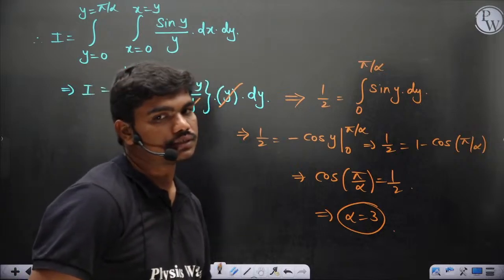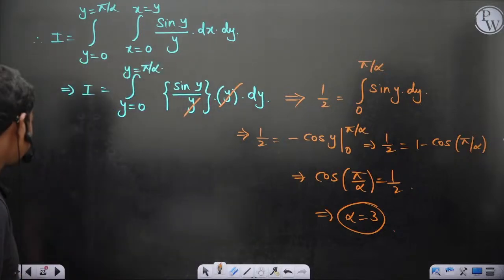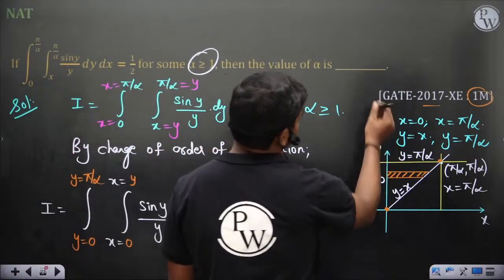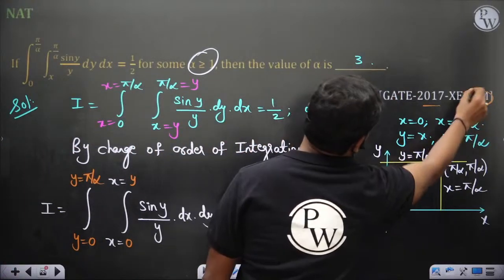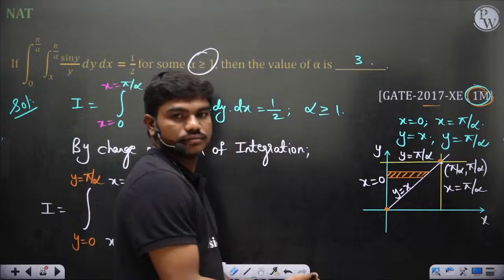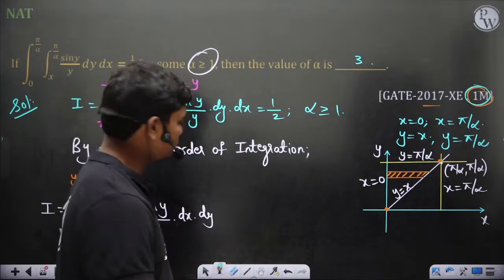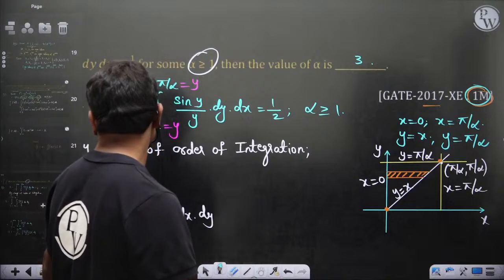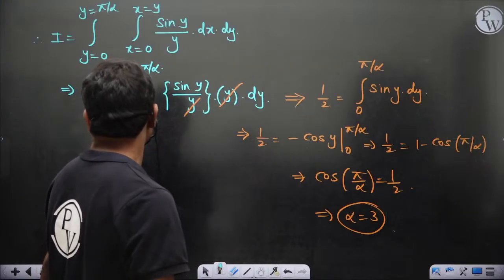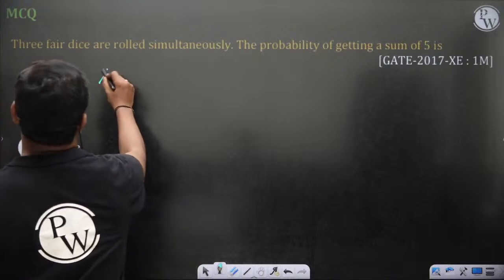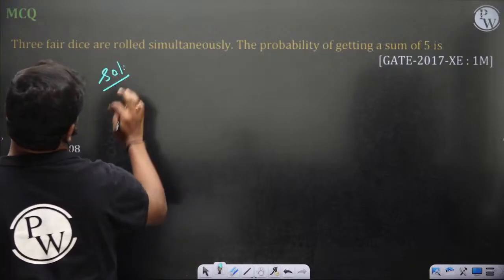So alpha is 3 in this case. That's all. You change the order of integration and do this, it is 3. But the story is it's a 1 mark question. So let's solve this. The solution looks like a simple question after some hectic things.